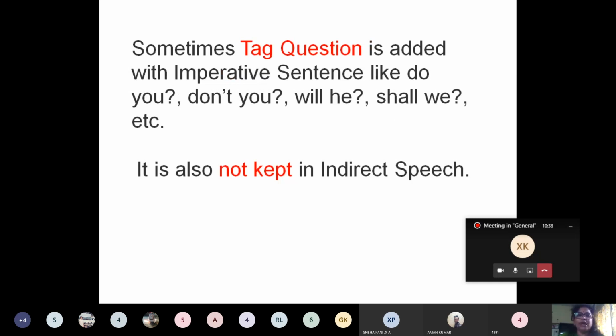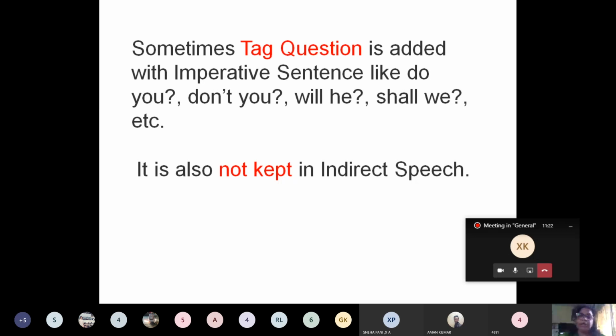Sometimes a tag question is added to an imperative sentence, like do you, don't you, will he, shall we, etc. These are not used. Only the main imperative sentence is transformed into indirect speech. The tag questions are dropped, just as in the interrogative sentence, do, does, did is dropped.